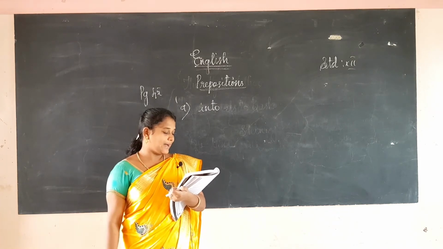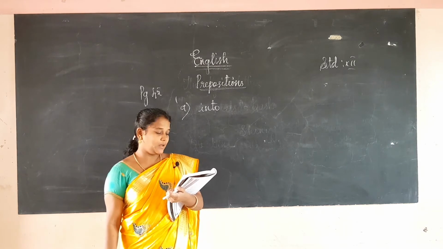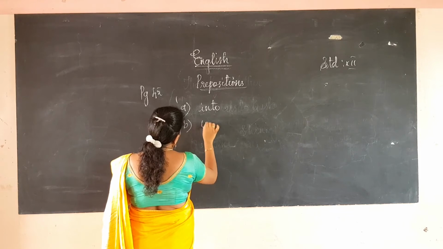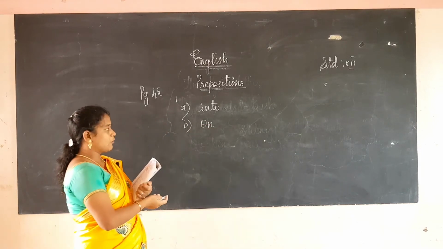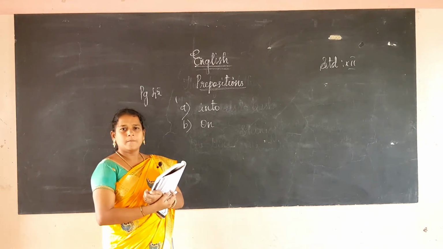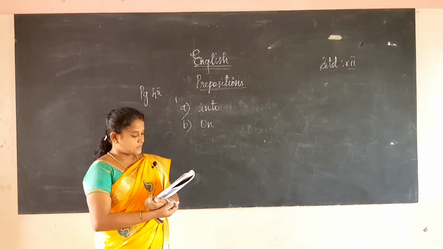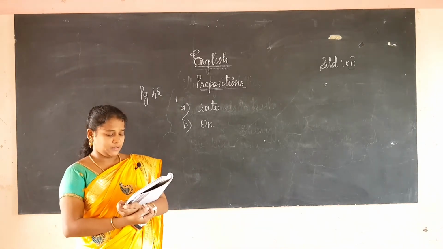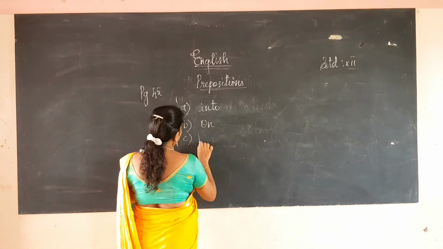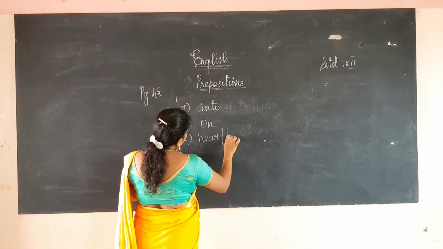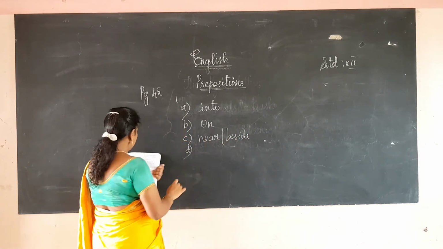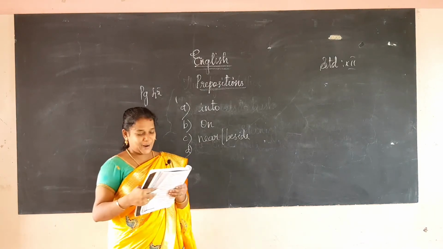Afzal will meet me on Friday morning. On Friday morning shows the day. At we use for time, on we use for day, and in we use for month or year. Next, the temple is dash the bank. We can use near or beside, both are the same. Among is not right.